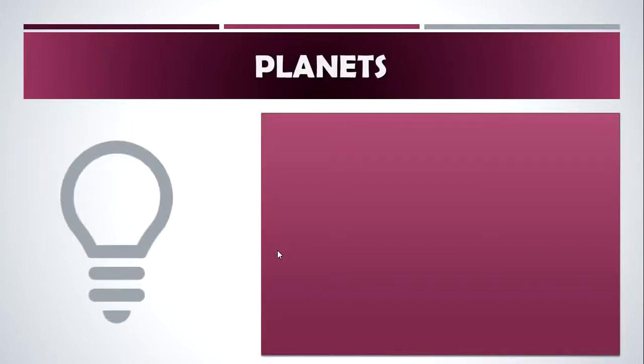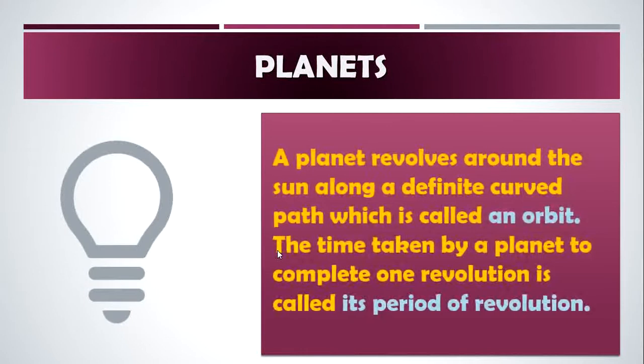Next we learnt about planets. In planets, we learnt about what is called an orbit and what is called period of revolution. What is called an orbit? A planet revolves around the sun along a definite curved path which is called an orbit. The time taken by a planet to complete one revolution is called its period of revolution.